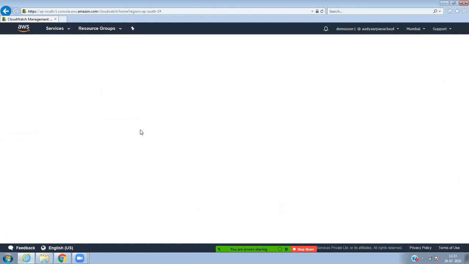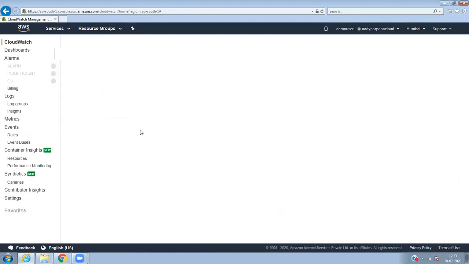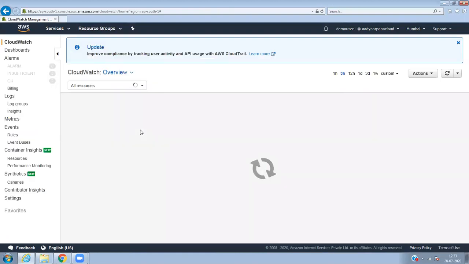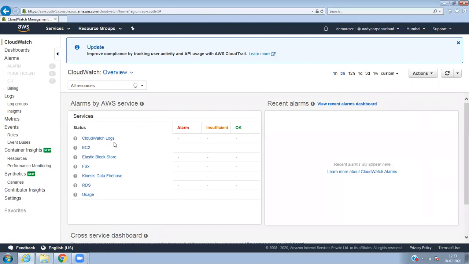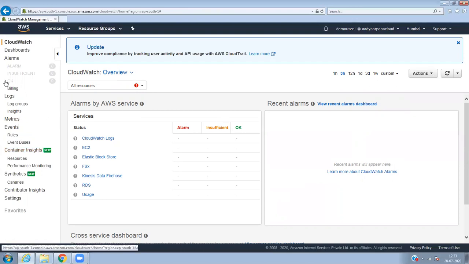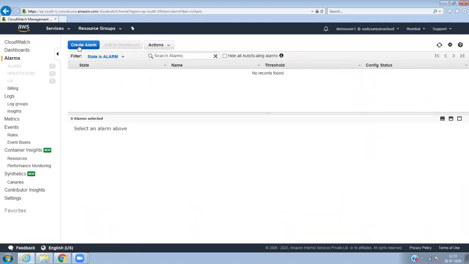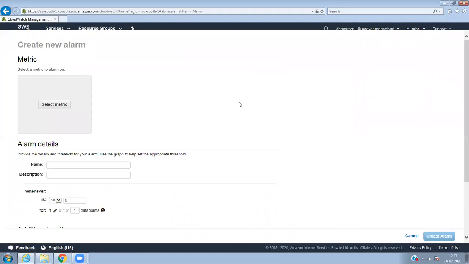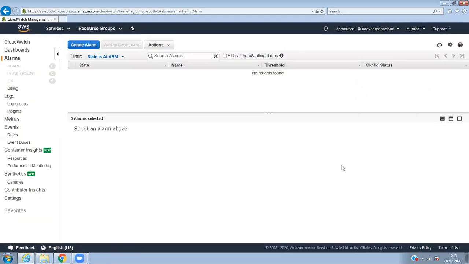If I go here, the user has access. User can create a CloudWatch. Since we don't have any server now, but he can do whatever in CloudWatch because he has the full access on CloudWatch. Okay, so one thing you note down.